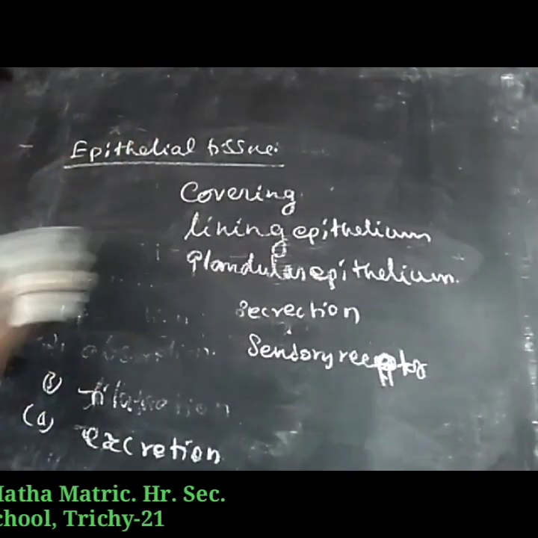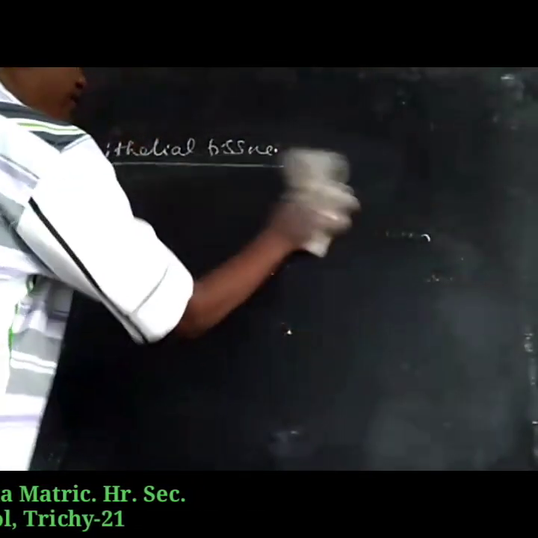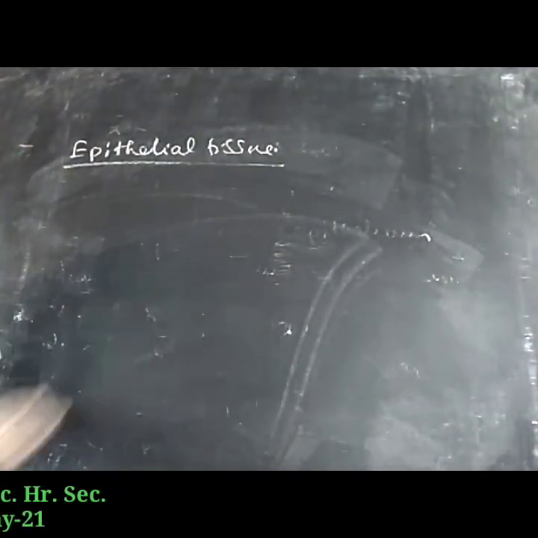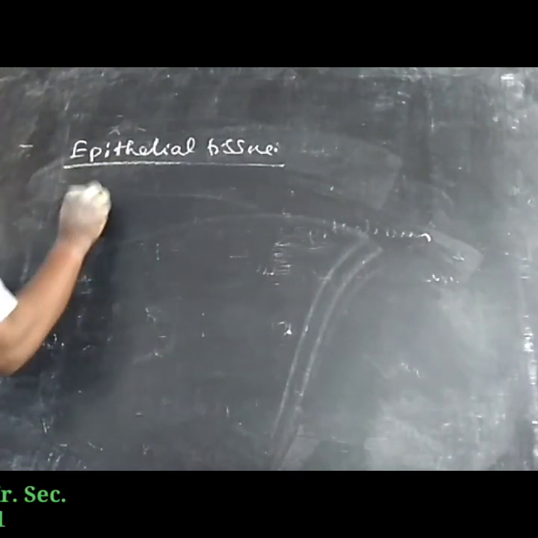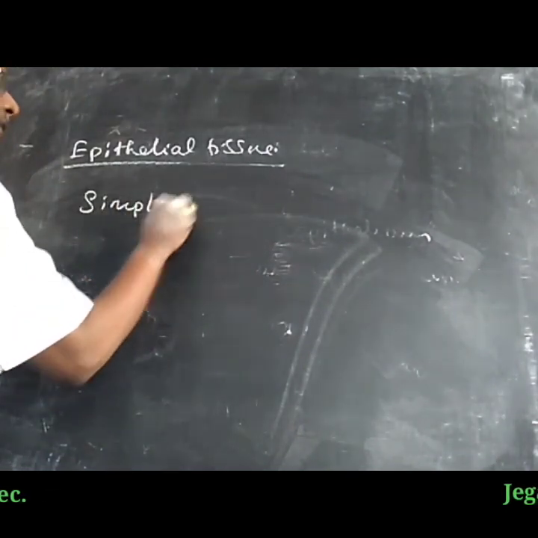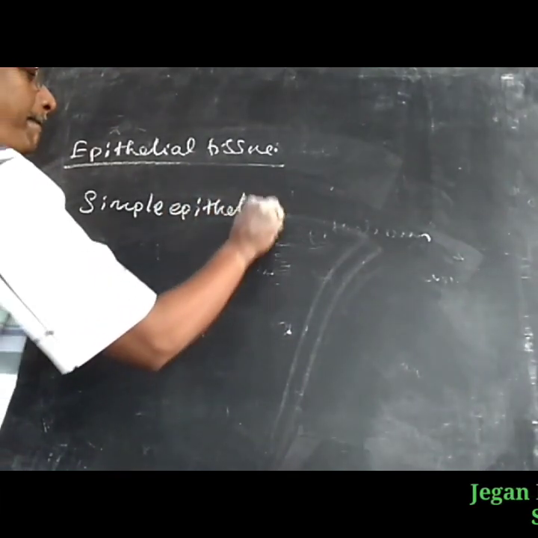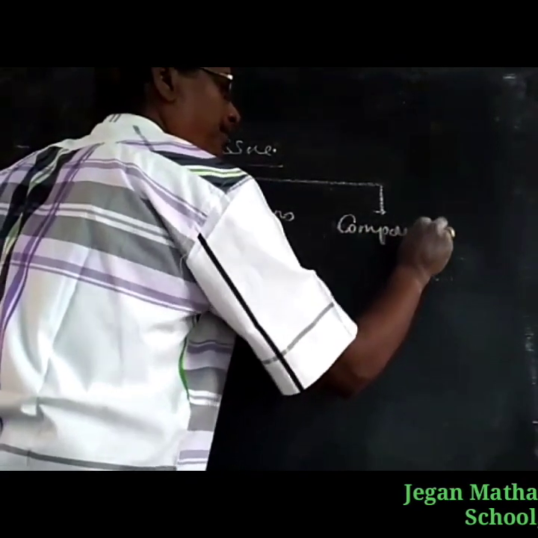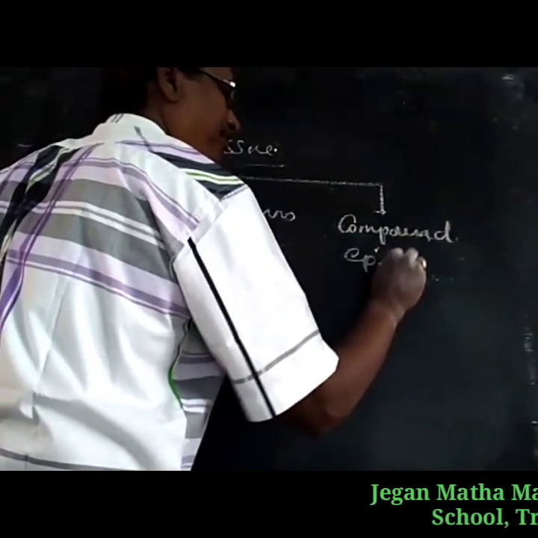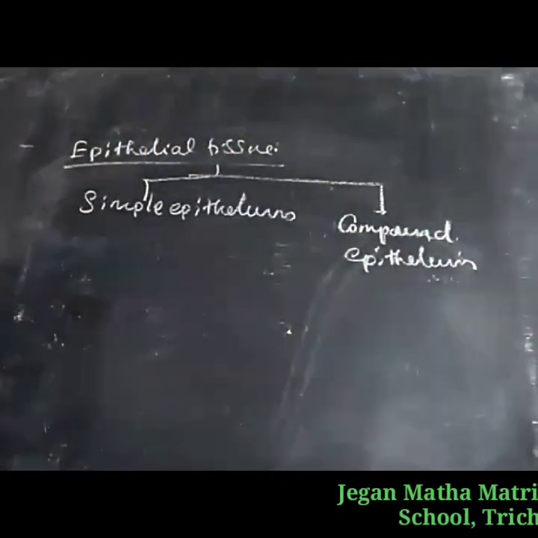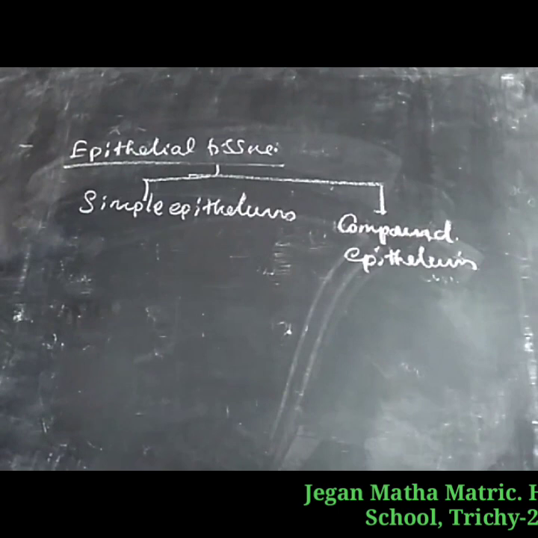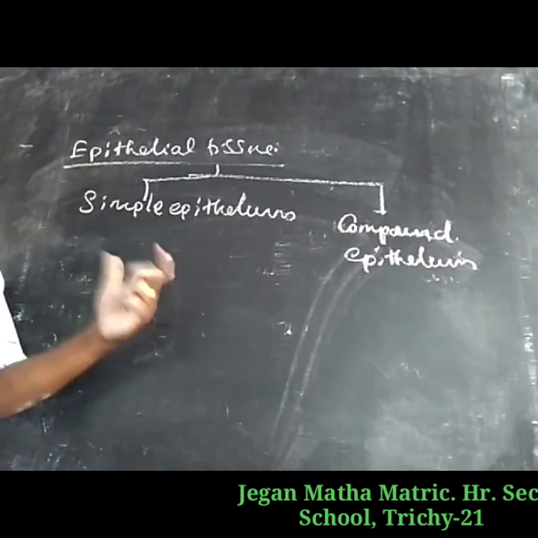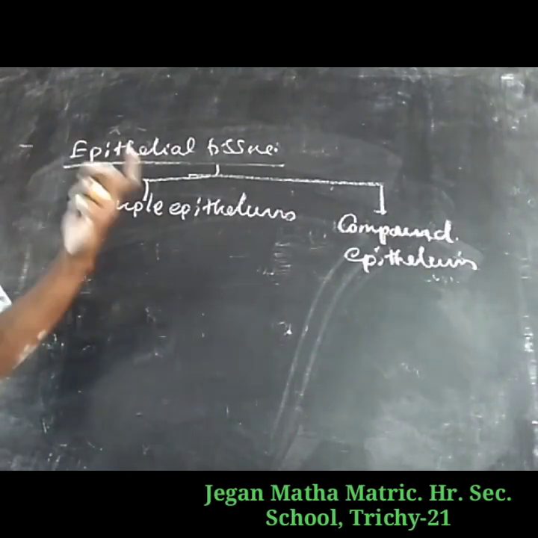Based upon the structure and function, the epithelial cells are classified into two types. One is simple epithelium and the next is compound epithelium.